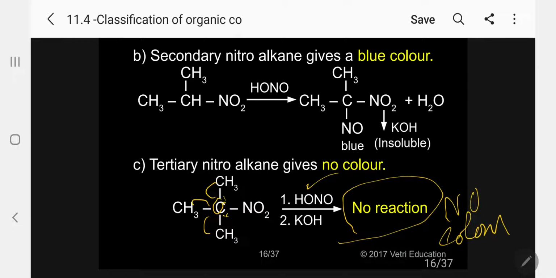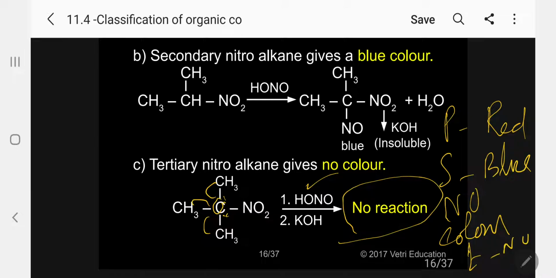So let me conclude now. If it is primary, it gives red color. If it is secondary, it gives blue color. If it is tertiary, it will give no color. We can easily identify as well as differentiate primary, secondary and tertiary nitro compounds.